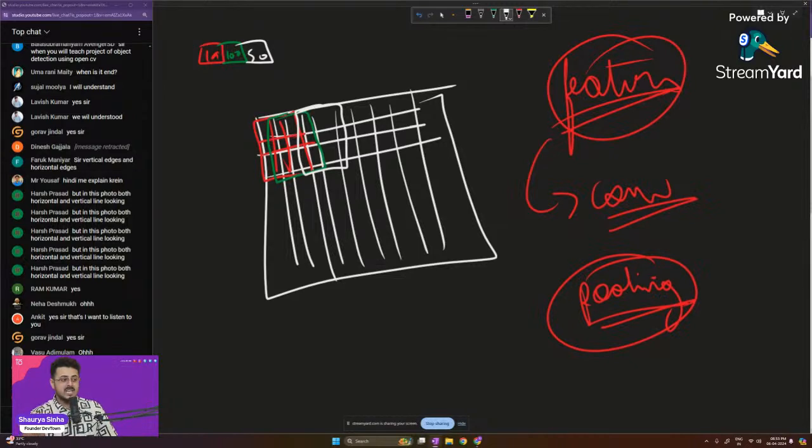In this way, you are reducing the size of the image by 2 or 3 pixels on both ends, depending on how much stride you are taking. If you are taking 3 strides, it can be reduced by 3 to 6 pixels on both ends, from length and width. So it reduces the size of your image while trying to preserve the features as well.